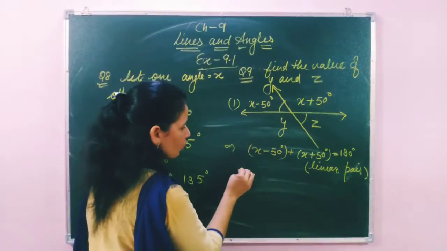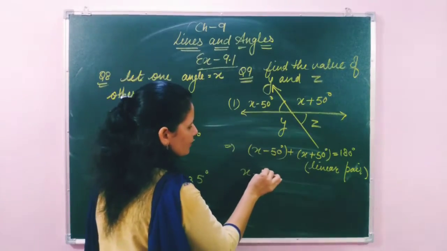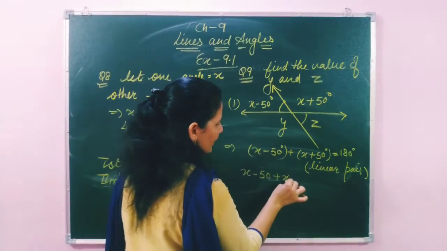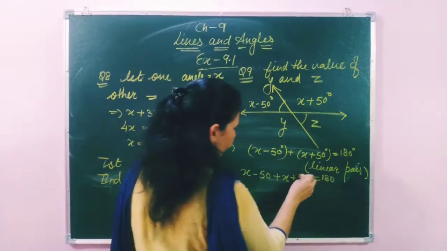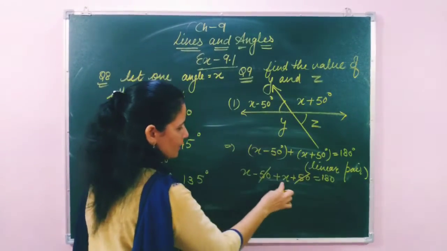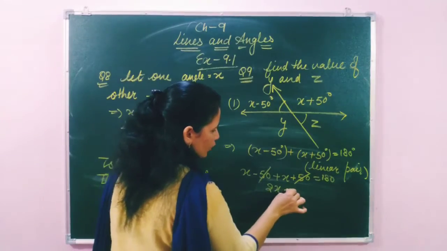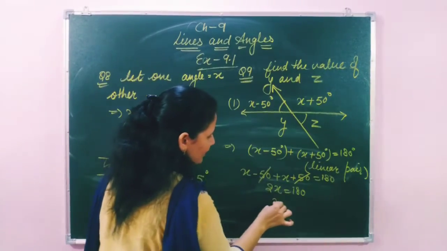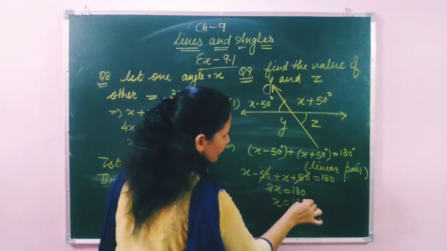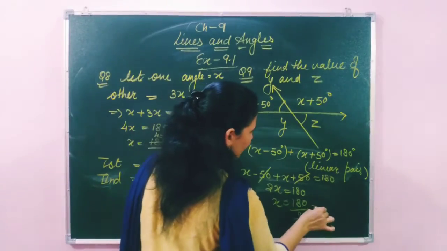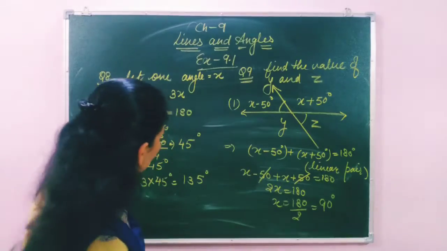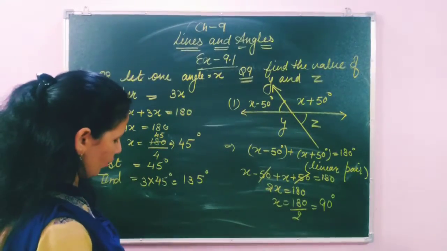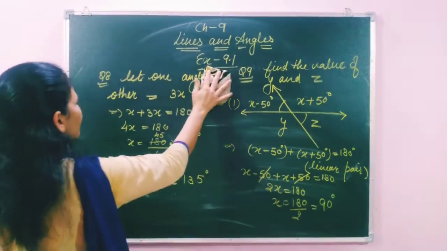So students, if we solve this equation, x minus 50 plus x plus 50 degrees equals 180 degrees. 50 cancels 50, x plus x is 2x equals 180, and the x value is 180 divided by 2. That means the value of x is 90 degrees. Now students, we got the value of x, then we can solve the rest of this question. How? Let's see.